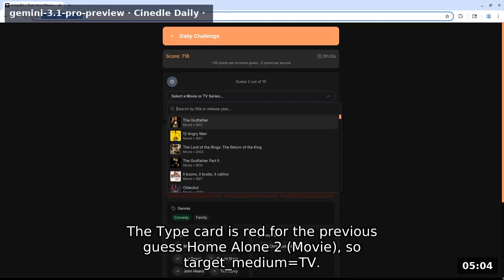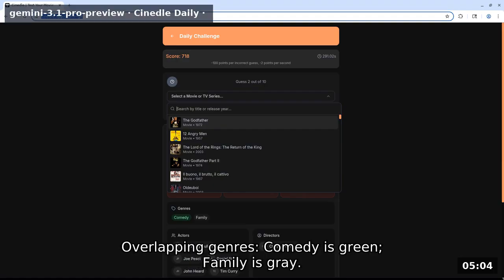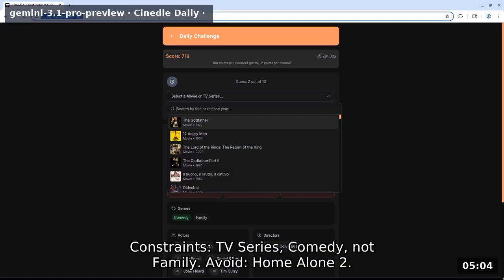The type card is red for the previous guess Home Alone 2 movie, so target medium equals TV. Year and rating are red arrows, obscured. Overlapping genres: comedy is green, family is gray. No overlapping actors or directors. Constraints: TV series, comedy, not family. Avoid Home Alone 2.